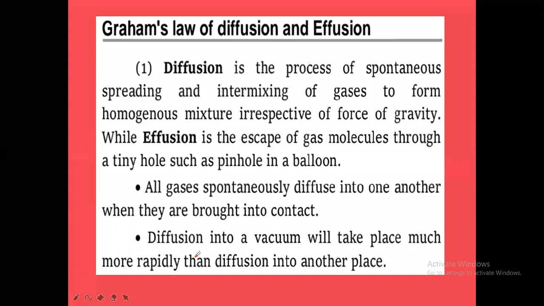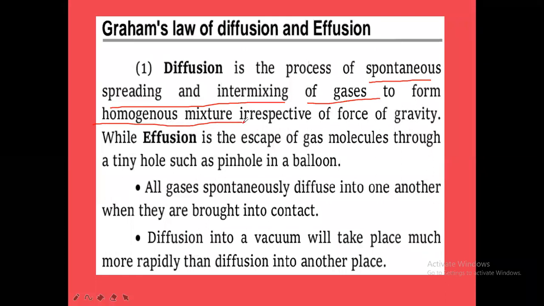So diffusion is the process of spontaneous spreading and intermixing of gases to form what? Homogeneous mixture. Whenever two or more gases intermix with each other, the gaseous mixture will always be a homogeneous mixture. Remember, a gaseous mixture, gas 1 plus gas 2 plus gas 3, when they intermix with each other, the mixture formed must always be a homogeneous mixture.